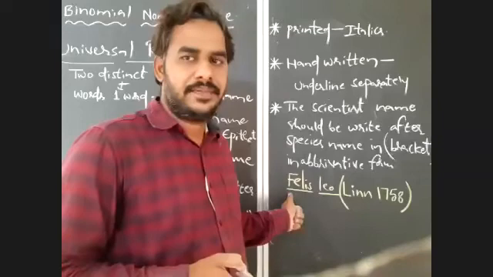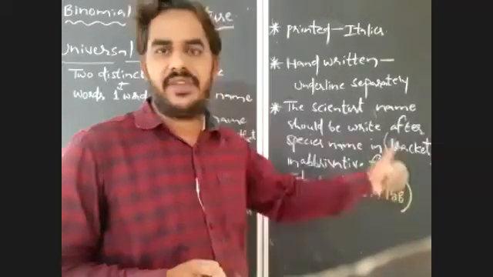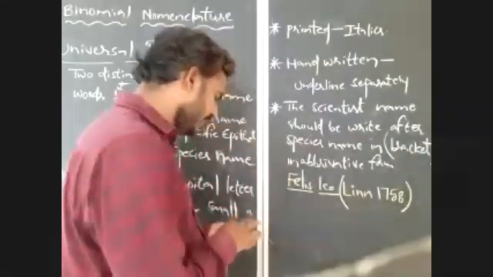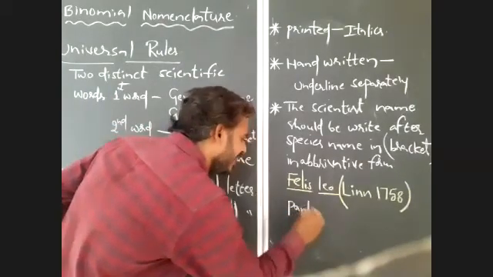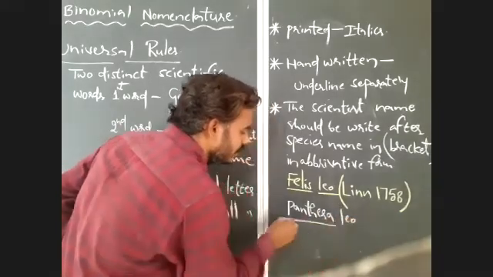For the first time, the lion was named Felis leo by Linnaeus in 1758, but later the scientific name of lion was changed to Panthera leo.